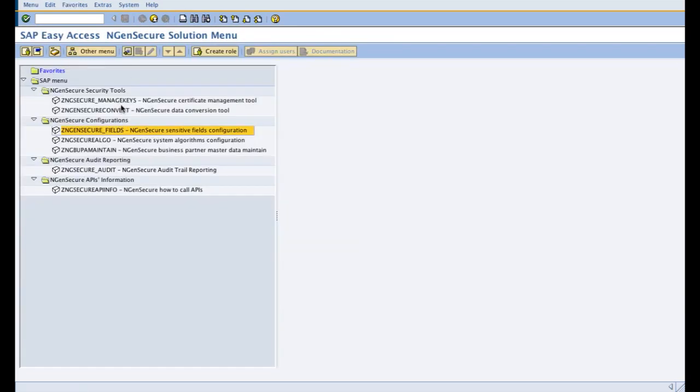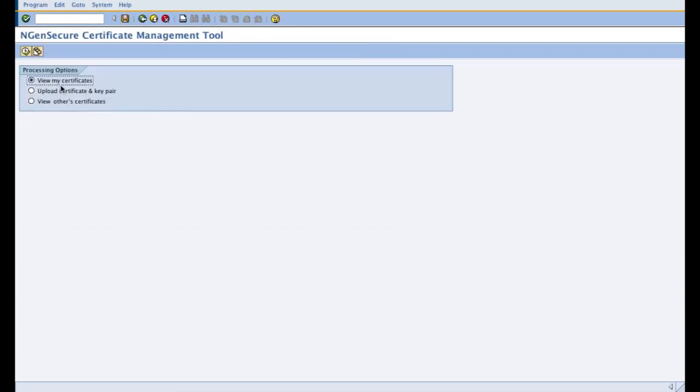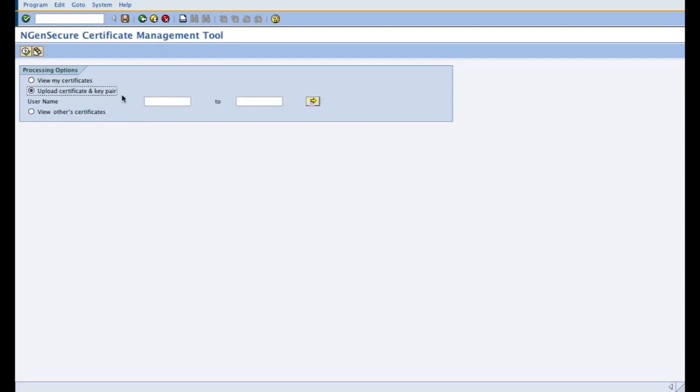Now I go back to the certificate management tool. So I showed you the upload certificate option. Here the admin can also upload certificates of his or other users, and to enable the process, such as some companies would want that one certificate and private key file should be used for all business users using a particular SAP screen or web screen.